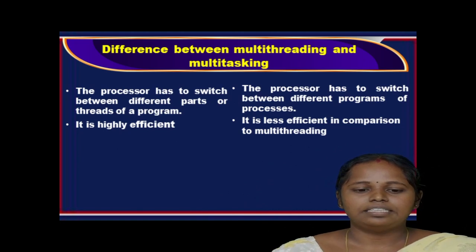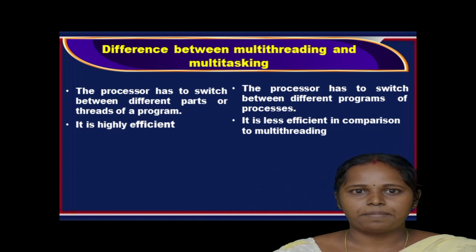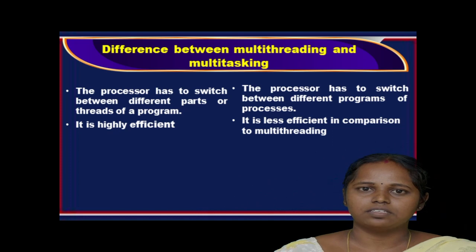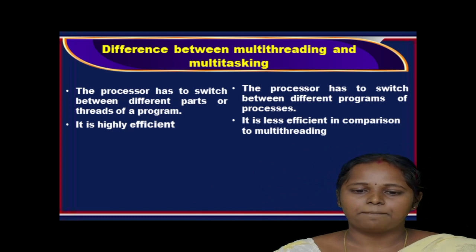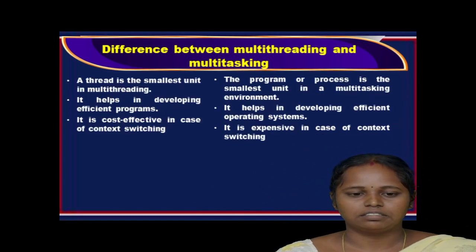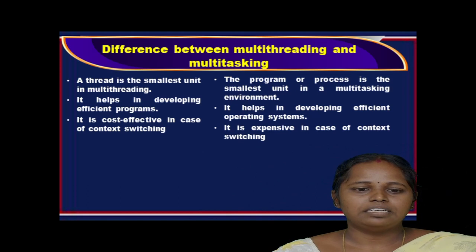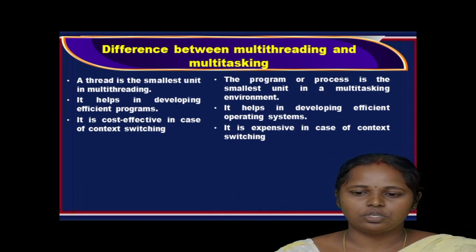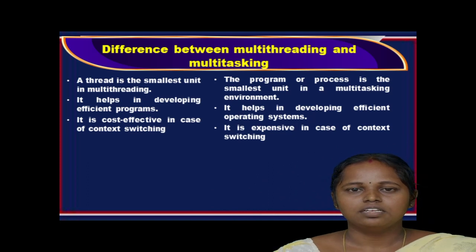In multi-threading, the processor has to switch between different parts or threads of the program. In multitasking, the processor has to switch between different programs or processes. Multi-threading is highly efficient compared to multitasking. In multi-threading, the thread is the smallest unit, while in multitasking, the program or process is the smallest unit.